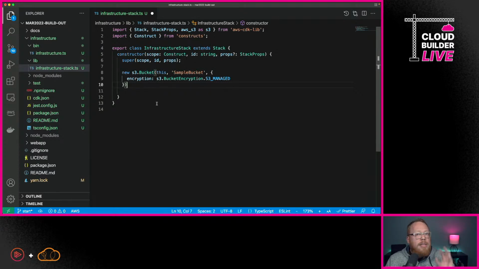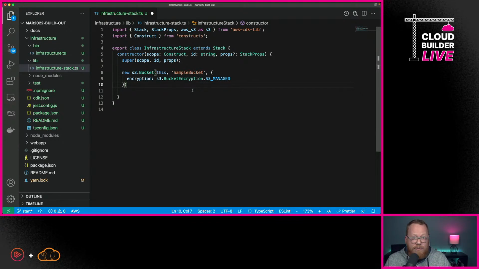Now, with most things that we create within the CDK, we're going to pass in 3 different things. We're going to give it a reference to where we're creating it, which in this case is our infrastructure stack. So we're going to pass in this. Then we're going to give it a name. Now, this is not the name of the bucket, but this is the name of the resource that we're creating.